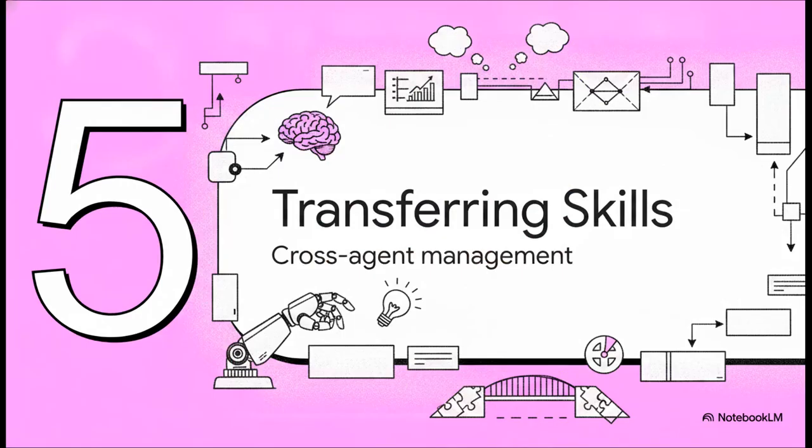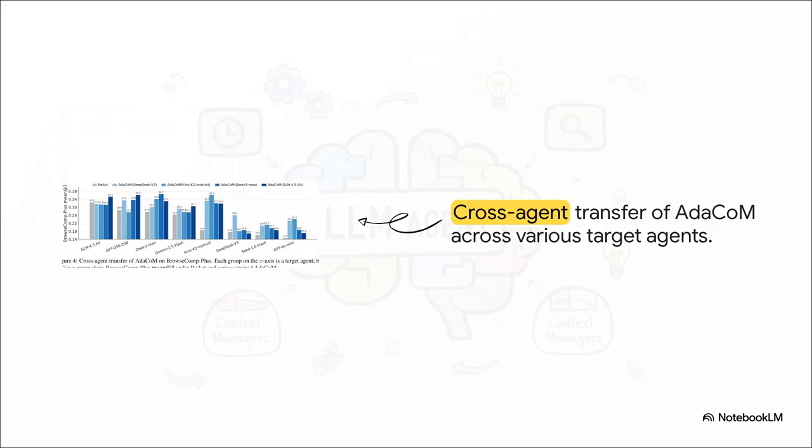Finally, let's move to Section 5, transferring AI management skills. Which raises a really practical question. If you train an AdaCoM manager to assist the Kimi agent, can you just use that exact same manager to help an entirely unseen agent? Well, the answer is yes, but with a catch. As you can see in this cross-agent transfer chart, and this brilliantly illustrates the point, managers transfer best between agents that have similar baseline capabilities.